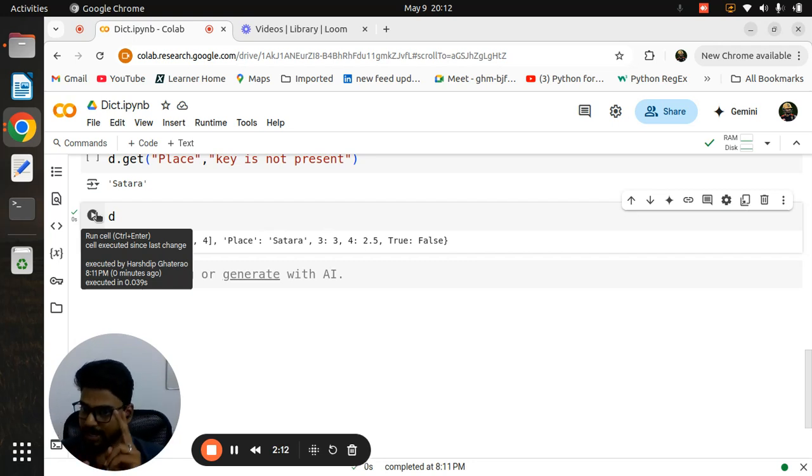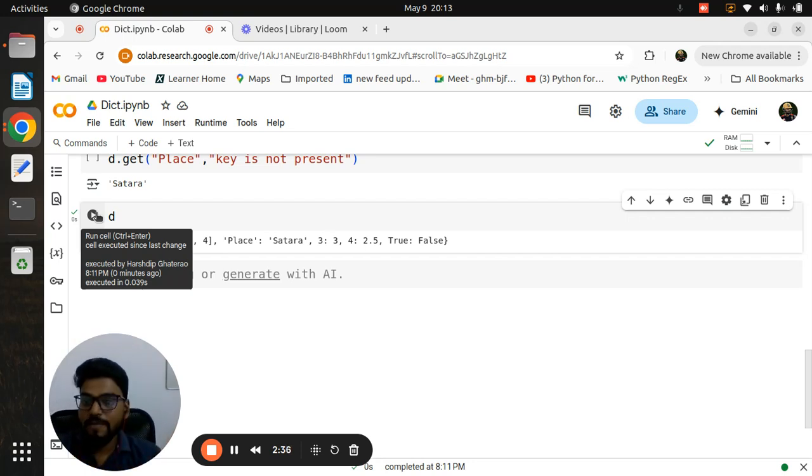The get method has two parameters. Try to remember this simple thing: whenever you write d dot get and inside that mention a key, if that key is present, then it will print the value present in the dictionary. If not, it will give you an empty output. But we don't want empty output, because how would you understand it?